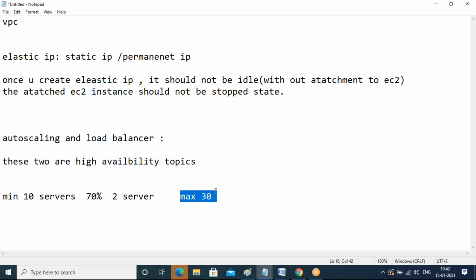Okay, morning time done, peak time completed, evening now, 8 to 9 o'clock. So load has reduced. Currently 30 servers are available, but the load on top of 30 servers is now around 30%, 40% only. So it will reduce 1 or 2 servers. While creating an auto scaling, you have to tell how many servers you want to reduce each time. So these policies are called the increase policy and the decrease policy.